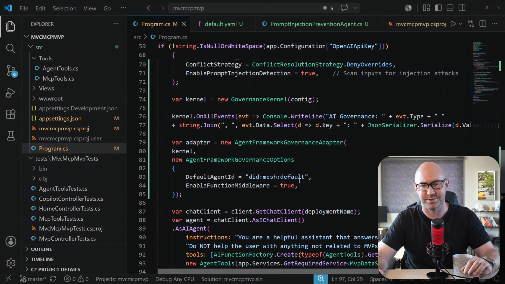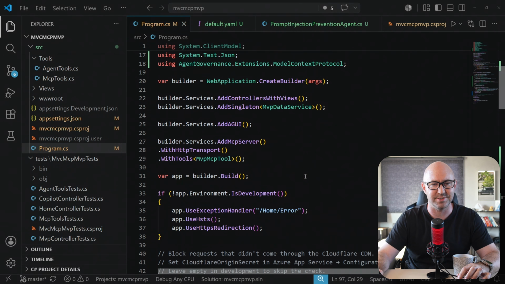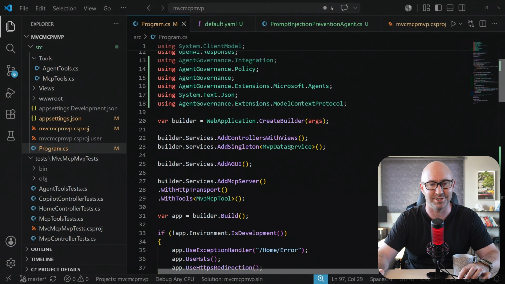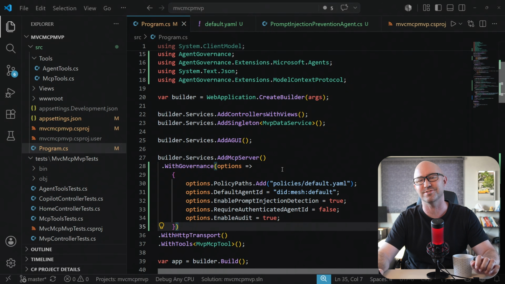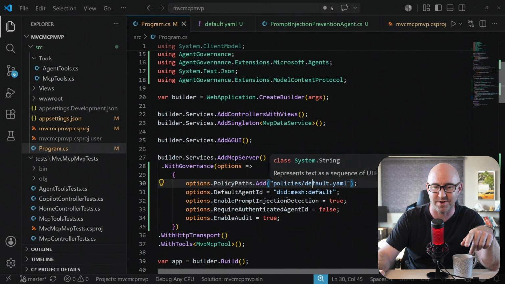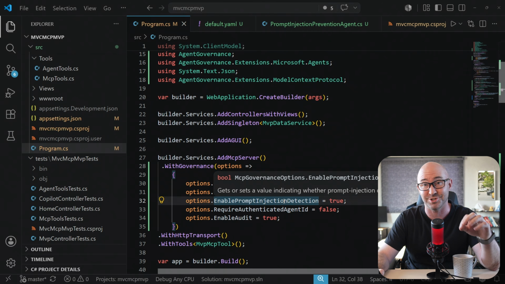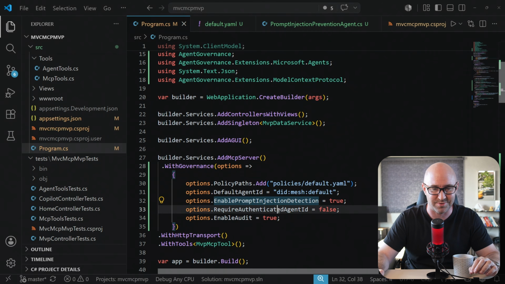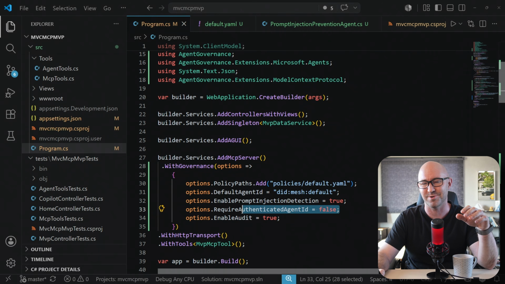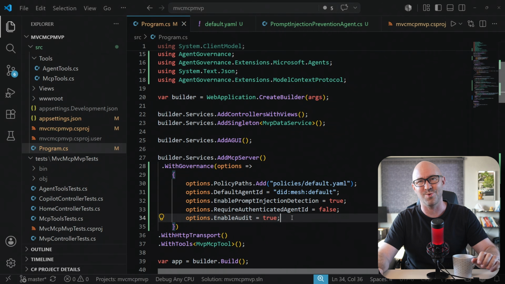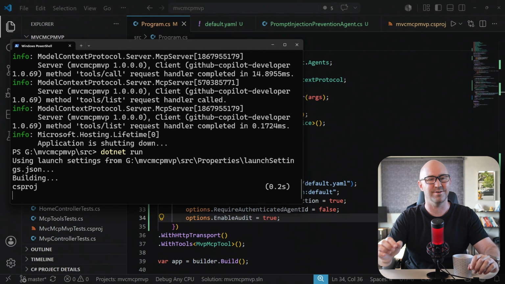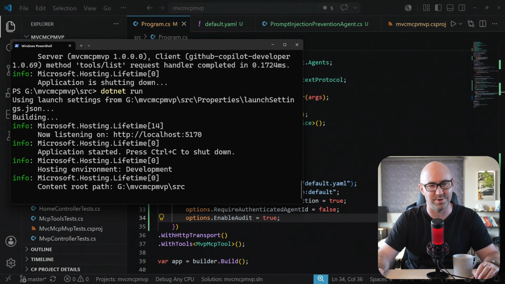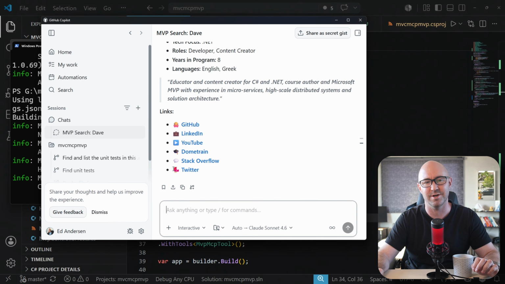So back on our code, if we scroll up to where we set up our MCP server, it's pretty simple using that package. We can do AddMcpServer, and in here we can do WithGovernance. This is loading the same governance file. It's now going to do prompt injection in the tool calling, which is great. And we have to do a workaround because what we haven't done is do authentication yet. So let's see what happens if we run this. Let's start the app again. dotnet run, very good. While that's building, we can switch straight over to the GitHub Copilot app.